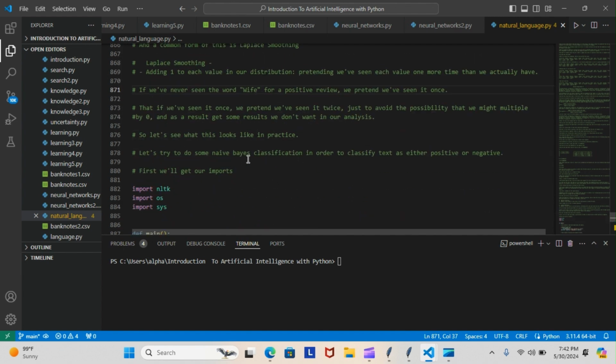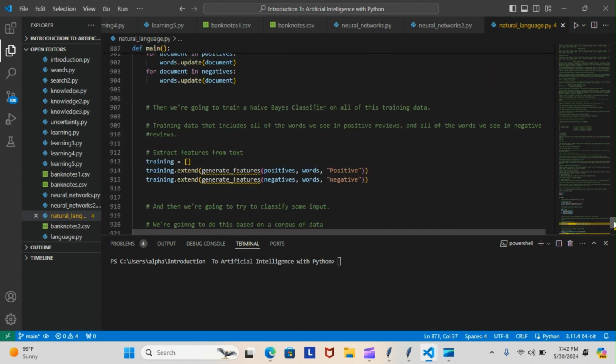Let's try to do some naive Bayes classification in order to classify text as either positive or negative. First, we'll get our imports. These are imports NLTK, OS, and sys. Then we have our define main, and then we have about 75% of the code.